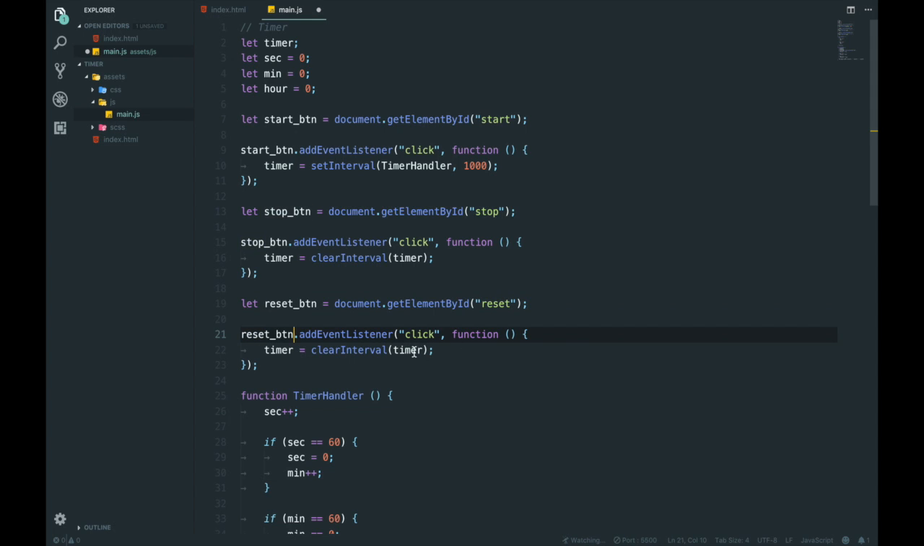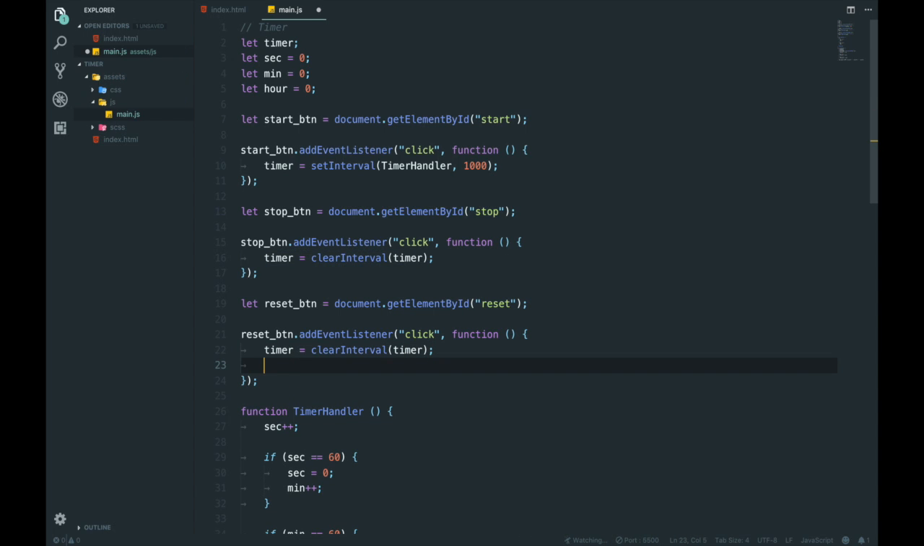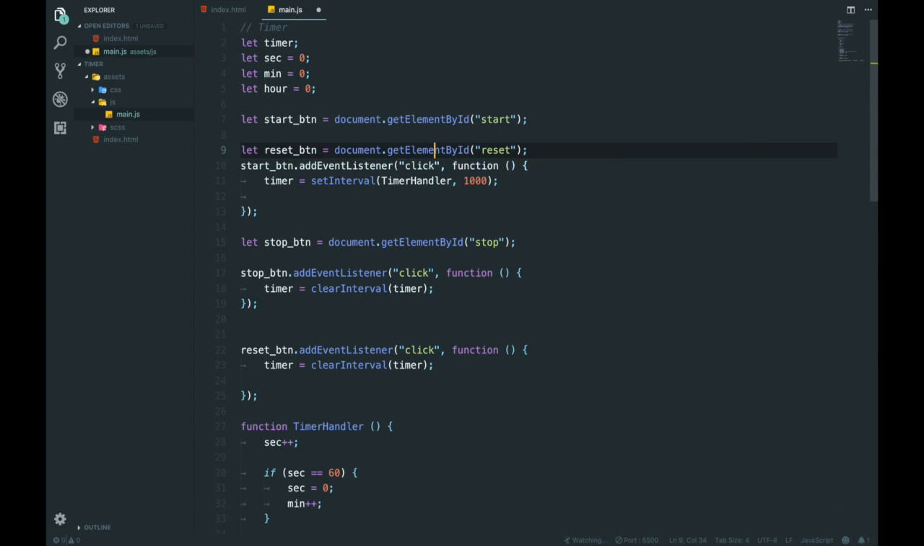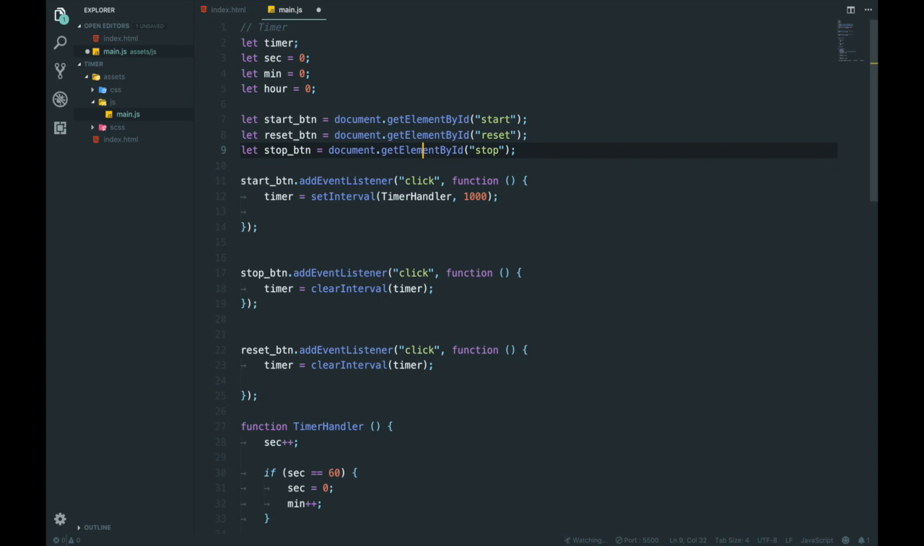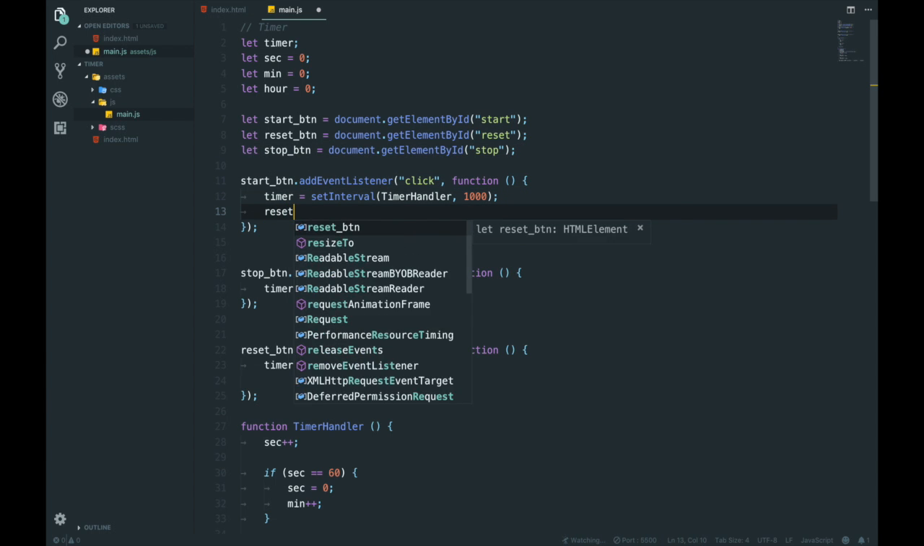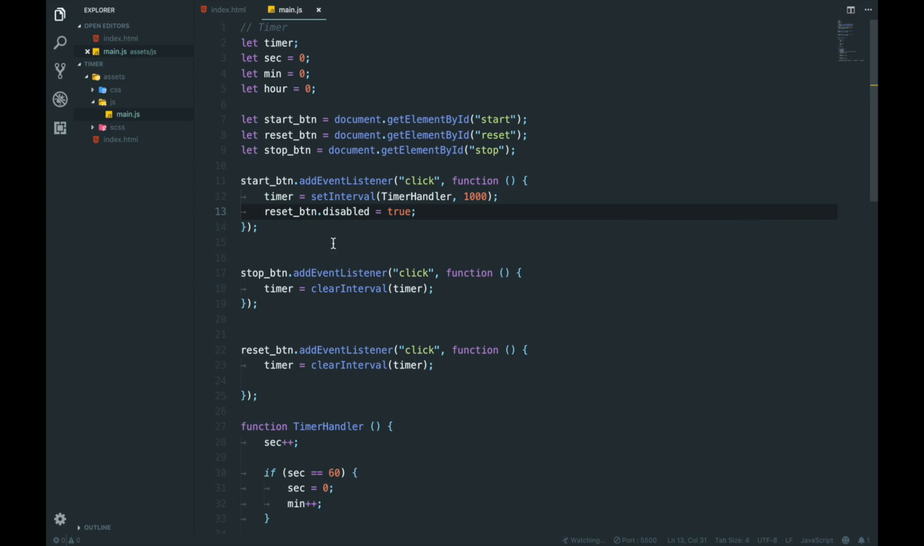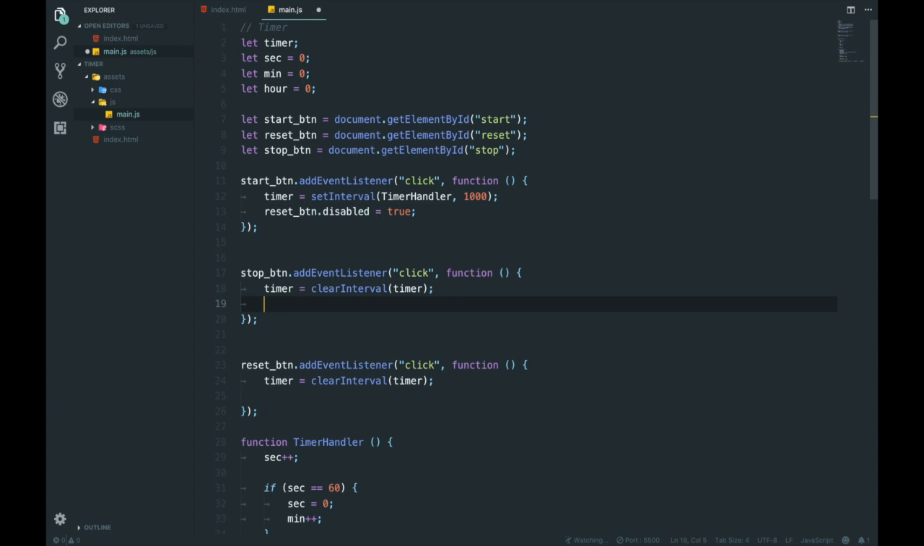Reset, boom. And in here we're going to clear the interval again just in case it hasn't been stopped. And then actually, you know what, let's go in here on start, reset. Wait, let's bring this all the way up so we don't have any issues. Let's bring these up here and add the event listener. Okay, so now we're going to say reset button dot disabled equal to true, and then down here we're going to say reset button dot disabled equal to false.